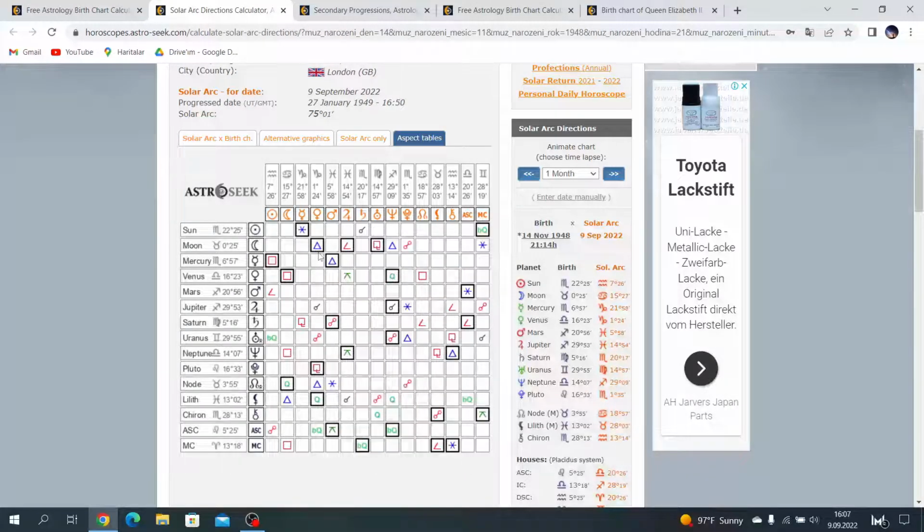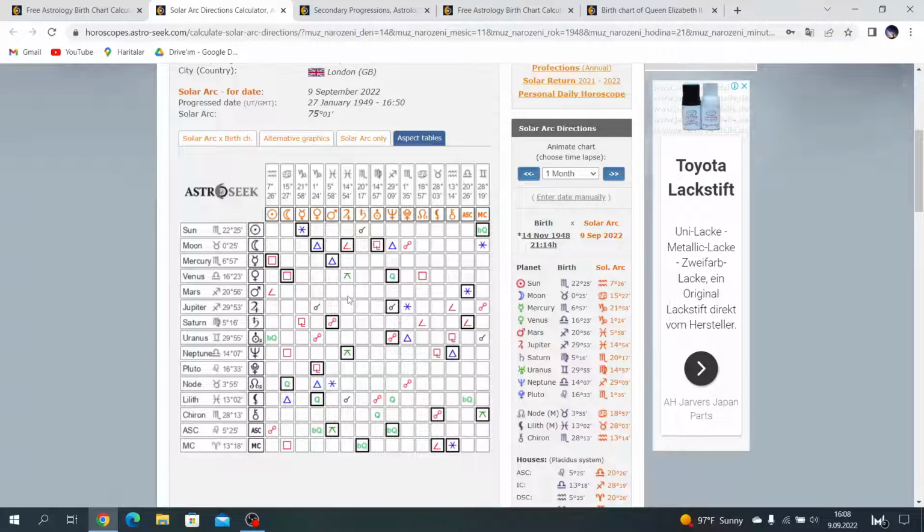Here, a very strong indicator of his mother's death: Mars opposite Saturn. Mars is MC ruler, and Saturn is any kind of parent. This Saturn is his mother.